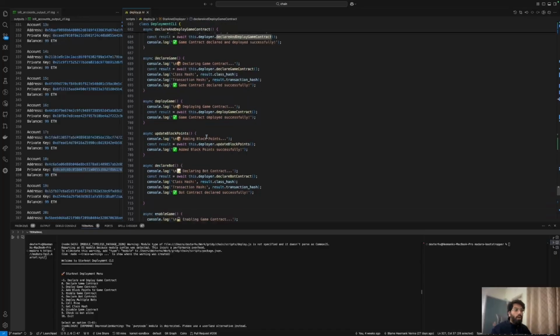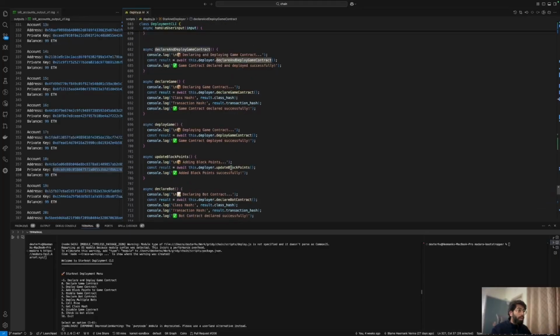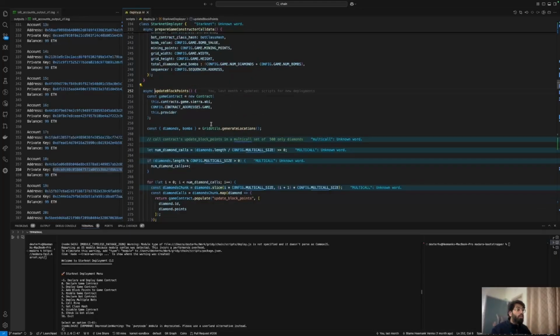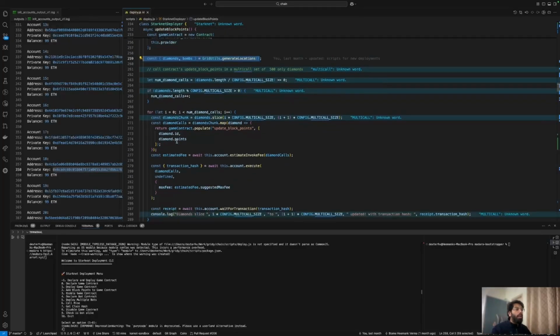Let's see what add block points to the game does. So we're going to find it here. Update block points. So this is going to be generating a lot of random points that is configured in the number of diamonds and number of bombs that we saw earlier, and it's going to be using that, and in chunks it's going to be sending some transactions.